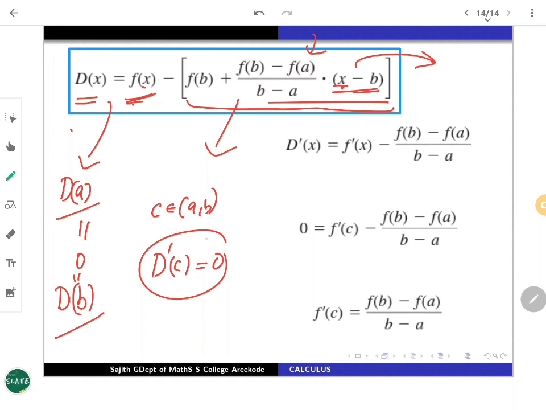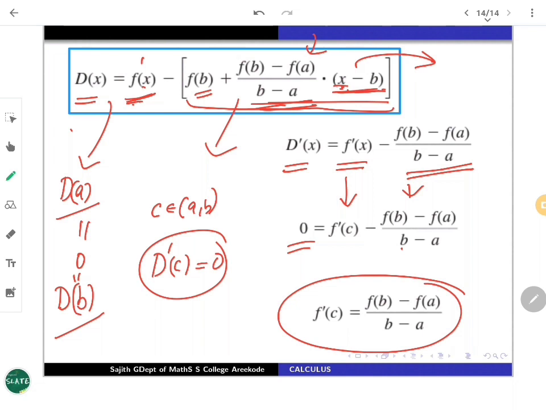But what is d prime? Just look at d. You will have the f dash part here. This will go off. On this side is a constant. So this is again a linear one, x minus b, just 1 will be the derivative. So the derivative d dash at x is this one. So there should be some point c, because of Rolle's theorem, for which f dash c minus f of b minus f of a by b minus a should be 0. Rewrite it, and you will simply get f dash c is equal to f of b minus f of a by b minus a.